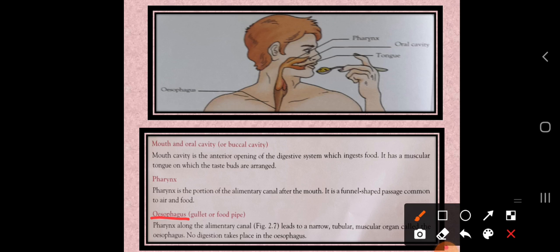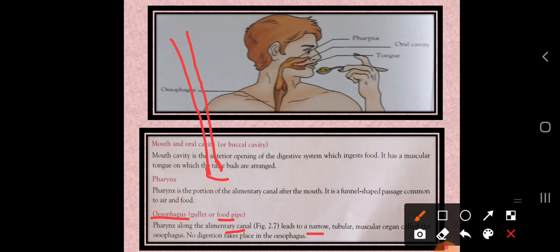The esophagus is nothing but the food pipe, which leads from the pharynx along the alimentary canal. It is very narrow in nature, and it is a tubular muscular organ. Which type of organ is it? It is a tubular muscular organ.